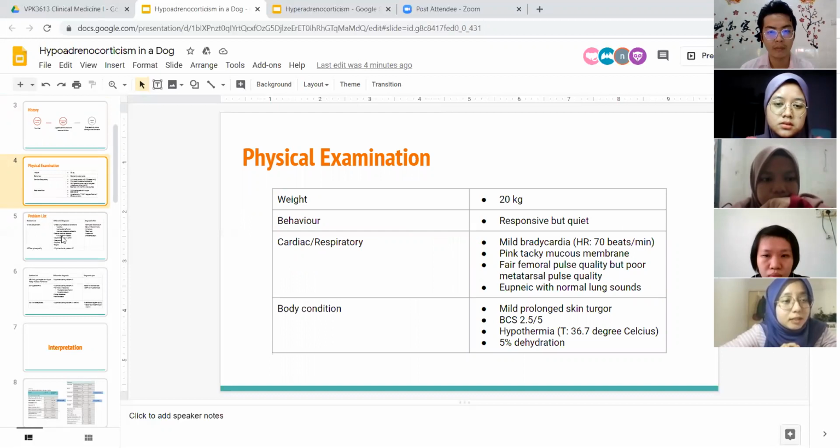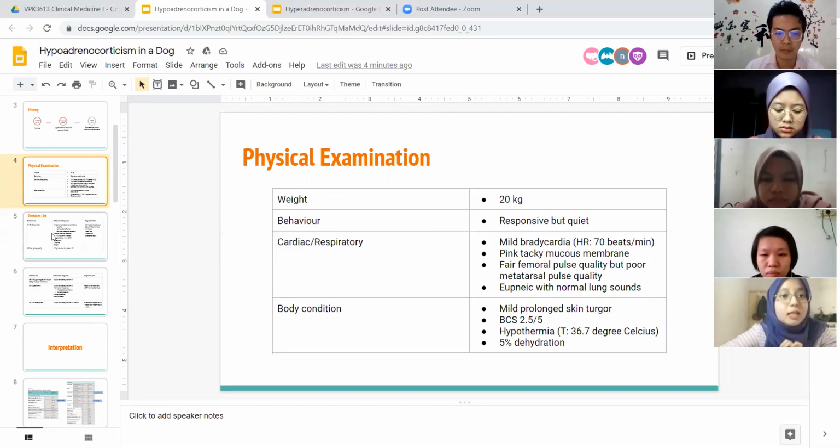So the PE reveals the patient weight of 20 kg. The behavior is responsive but quiet. For the cardiac respiratory status, Lucky has mild bradycardia with a heart rate of 70 beats per minute, pink tacky mucous membrane, fair femoral pulse quality but poor metatarsal pulse quality, and normal lung sound. There is mild prolonged skin turgor with body condition of 2.5 out of 5. And then the patient is hypothermic and 5% dehydrated.